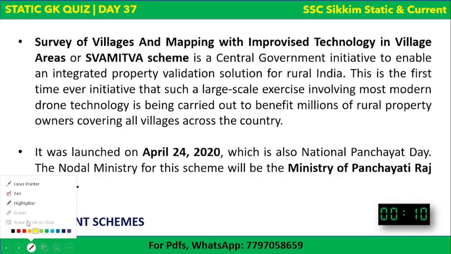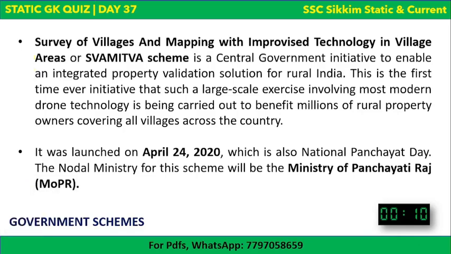What is the full form of SVAMITVA? It is definitely related to rural India. It means Survey of Villages and Mapping with Improvised Technology in Village Areas. It's a central government initiative to enable an integrated property validation solution for rural India. This is the first time ever that such a large scale exercise involving the most modern drone technology is being carried out to benefit millions of rural property owners.